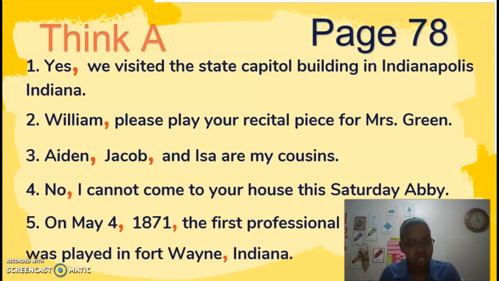That here in those sentences you have to be really aware of the rule that you're going to use. So, sentence number 1. Yes, we visited the state capitol building in Indianapolis, Indiana. So, where am I going to place the comma here? We use a comma after the word yes and after the word no. So, if the word yes or the word no is at the beginning of the sentence, we are going to use a comma after each one of those words.